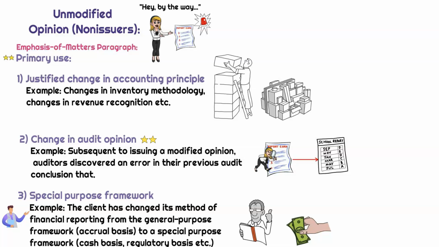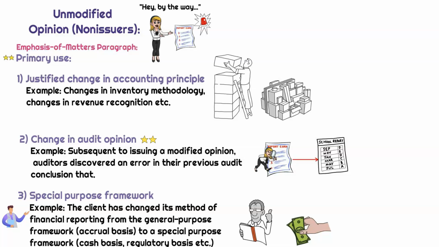Okay, so this is another big one. The financial statement readers need to be aware of the fact that the auditor is saying that the client didn't use the accrual basis of accounting, right? Maybe they used a special purpose framework like the cash basis of accounting or the regulatory or tax basis of accounting. Okay, maybe that impacts how revenue is recognized. And they're saying that revenue is higher this year, and not because they earned more money, but because maybe they received it in advance from the client. Okay, so professional standards say that that is something that needs to be emphasized.